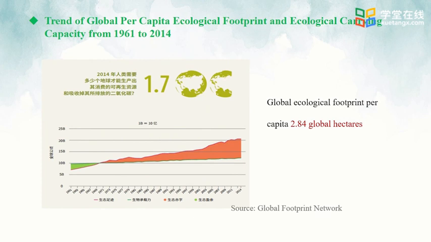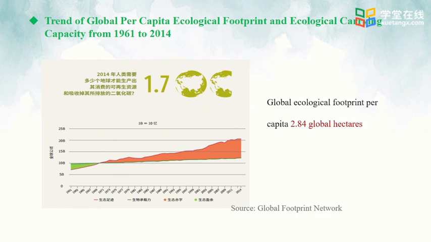Let's take a look at this figure. In 1961, the Earth had an ecological surplus, but gradually the ecological surplus decreased. The upward curve changed. We can see that the ecological surplus vanished. After that, the ecological deficit showed and got bigger and bigger.